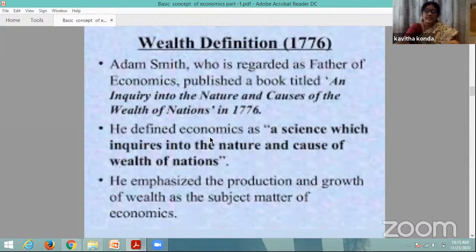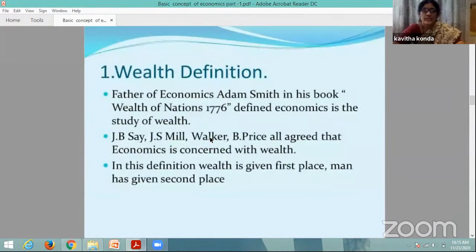In the same way, the contemporary economists J.B. Say, J.S. Mill, Walker, and B. Price all agreed that economics is concerned with wealth.